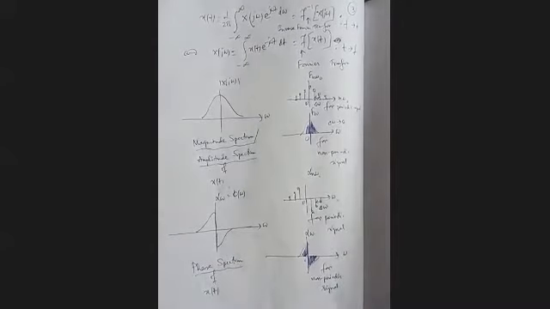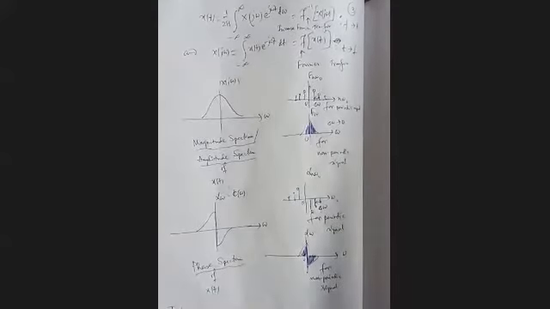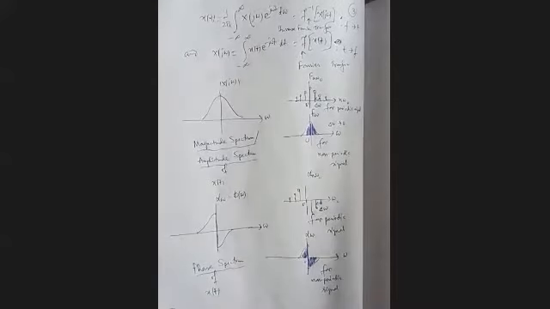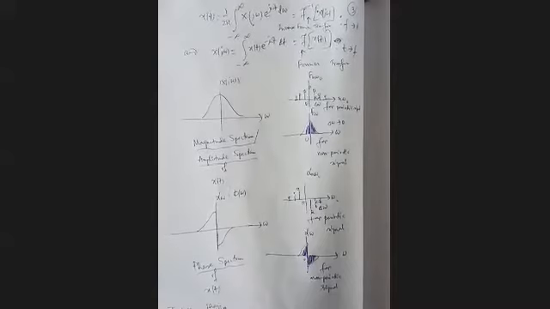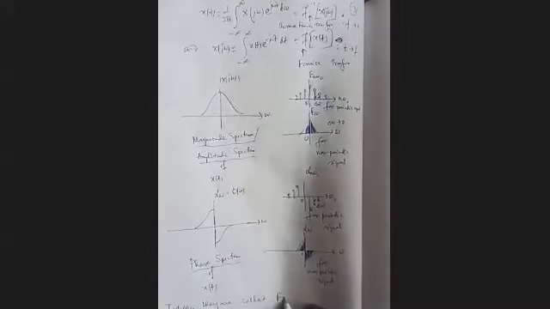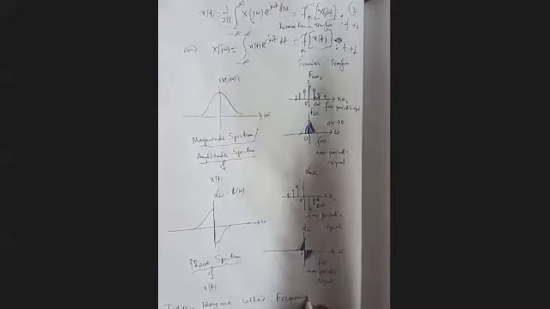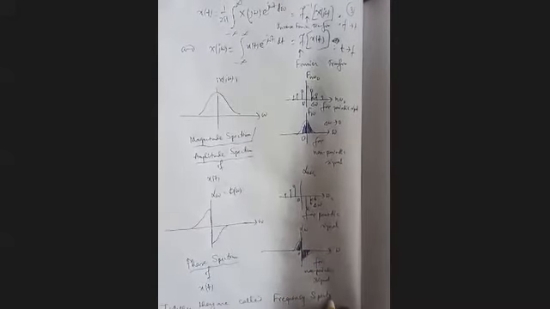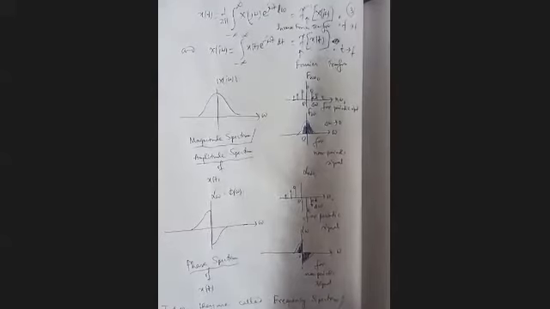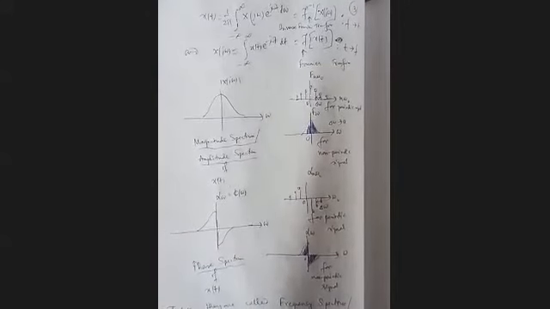And together they are called the frequency spectrum, or spectra in plural form, of x(t).